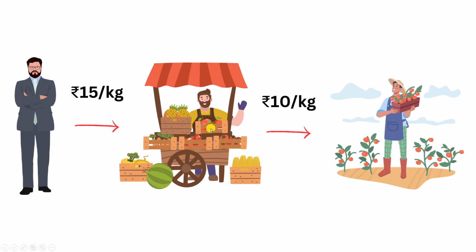This seller buys tomatoes at 10 rupees per kg and sells it at 15 rupees per kg. The difference, 5 rupees, is his profit, and that is for finding out which farmer is good, which farmer gives good deal, which farmer is located where, and so on. For doing all that work, he keeps 5 rupees as profit. So this is the second option you have. And if you do this, then it is considered as regular plan.